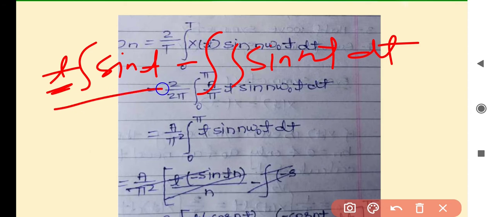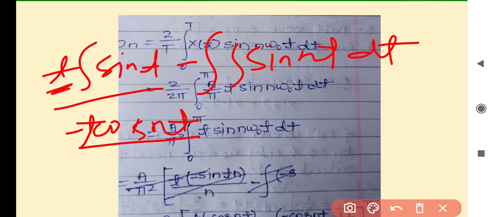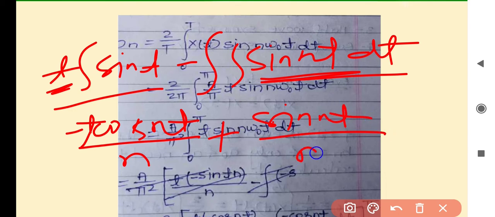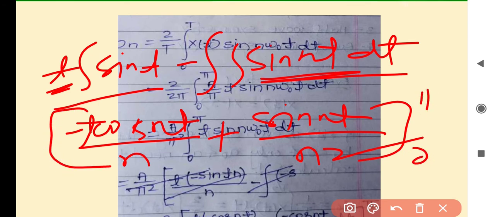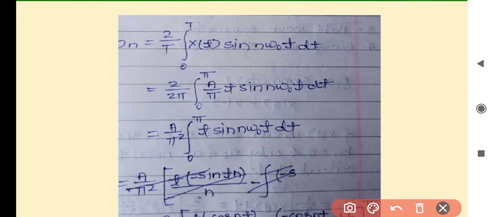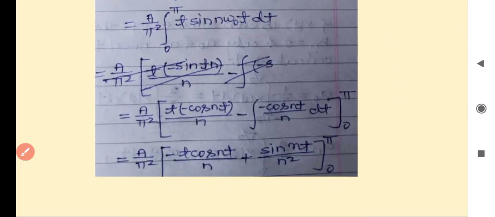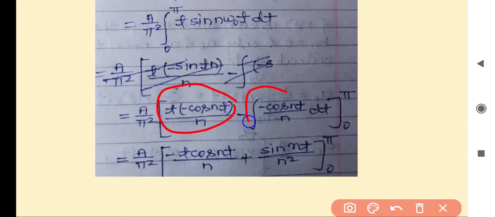When we will integrate here it will become minus t cos nt by n minus, when we will integrate this function two times it will become again sin to cos, cos to sin, it will become sin nt by n square, and limit will be from 0 to pi as it is given here. It will become t into minus cos nt by n minus cos nt by n integration.